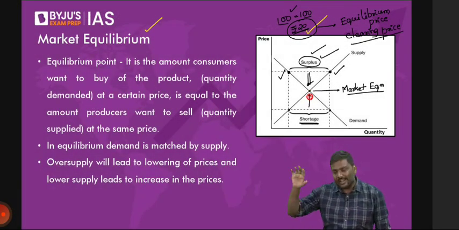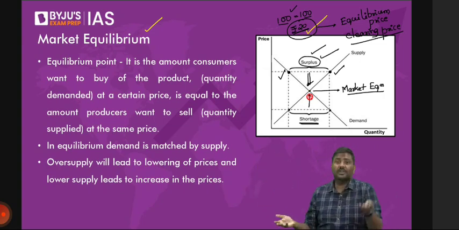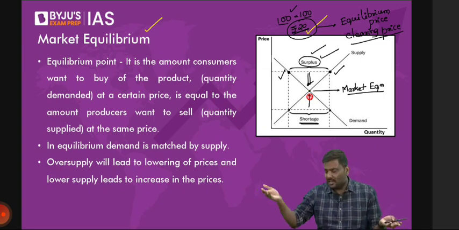Done? Any difficulty in understanding this? It's a simple idea. If supply becomes higher, market prices should fall because the demand is lesser. If demand is very high and supply is lesser, obviously you'll have to increase the price. Done? Any difficulty?